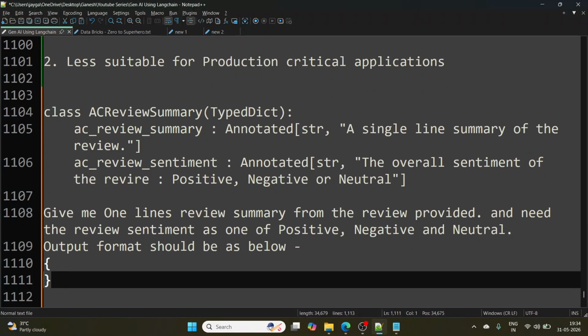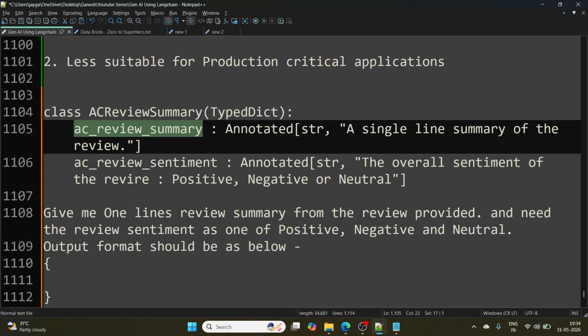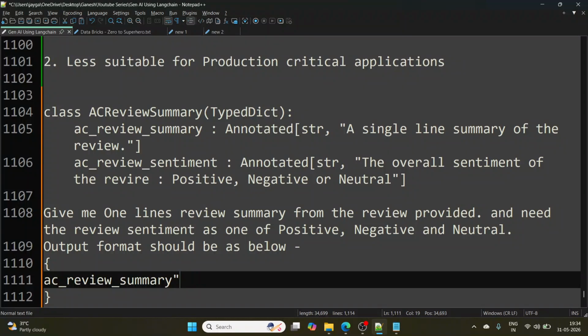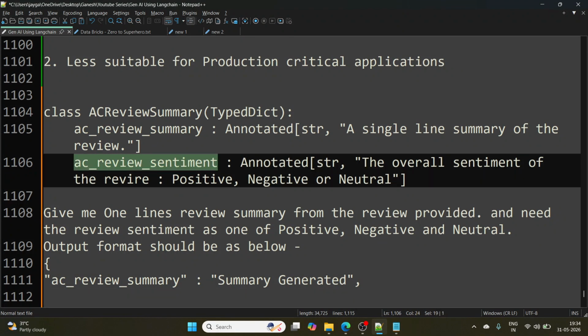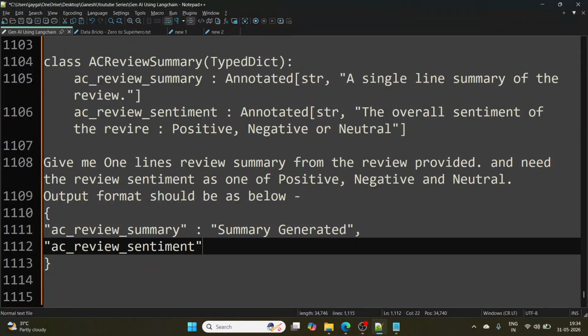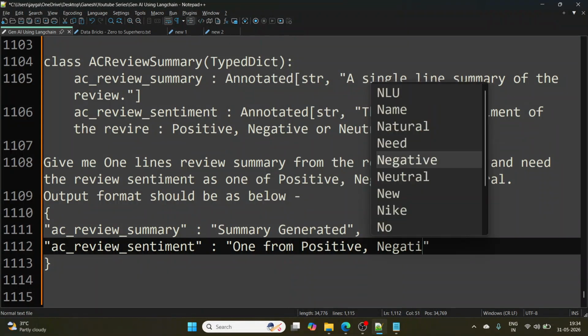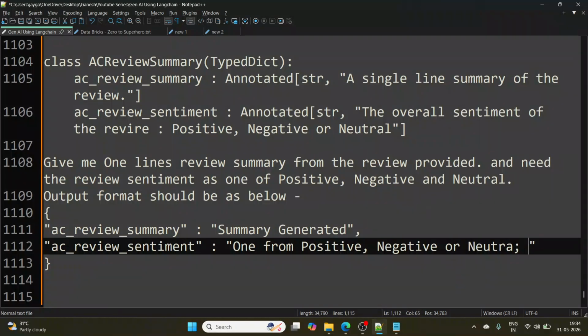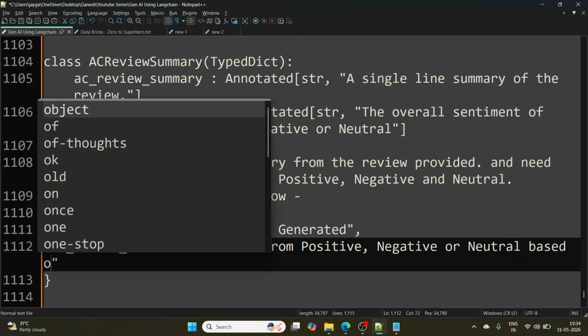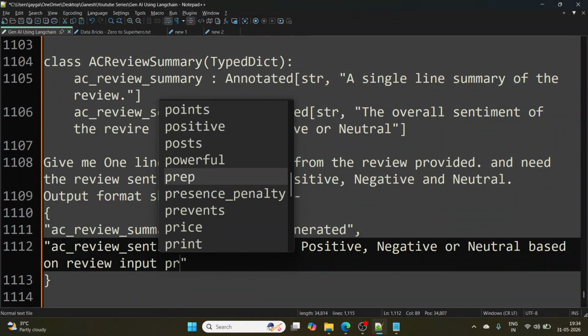Let's say this: AC review summary, and the summary generated. And the second thing I'm looking for is AC review sentiment, one from positive, negative, or neutral, based on the review input provided.